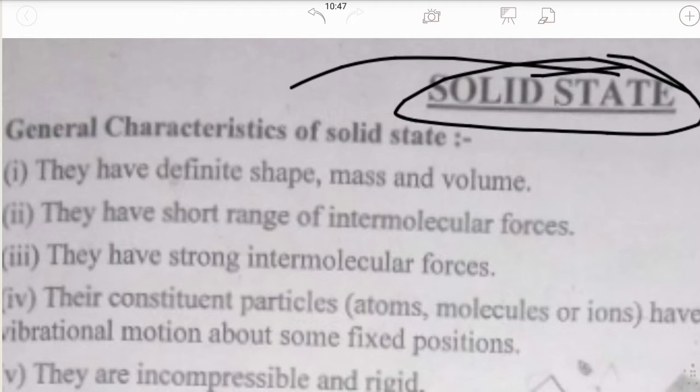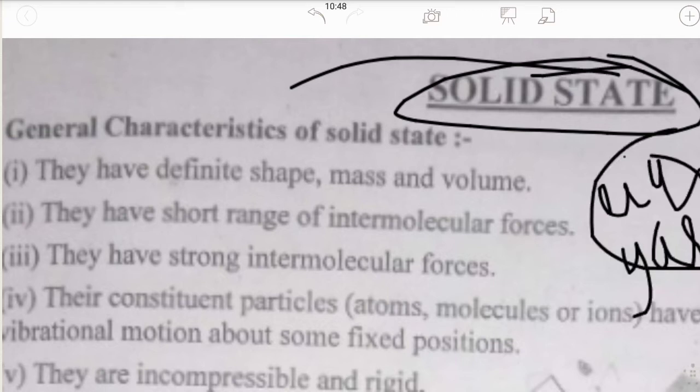From our earlier studies, we have learnt in detail about liquids and gases in the earlier classes. We know that liquids and gases together are called fluids because of their ability to flow. This is a brief introduction I am giving. Okay, then let's go to the general characteristics.